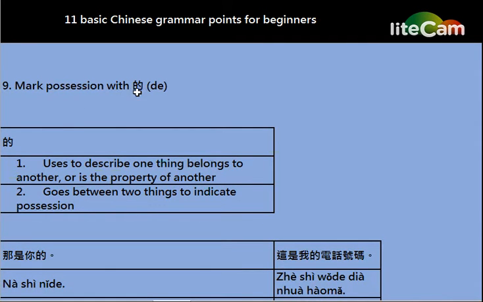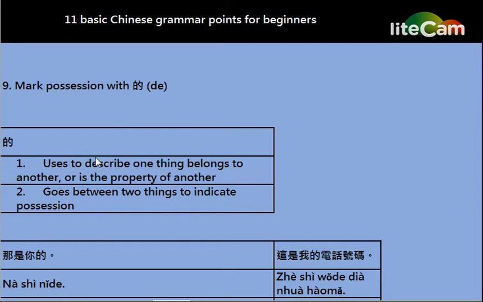And this one is the word 的. It is the most common character in Chinese, because the word 的 is used all the time to mark possession. That means it is used to talk about things belonging to other things, or to attach qualities to things.